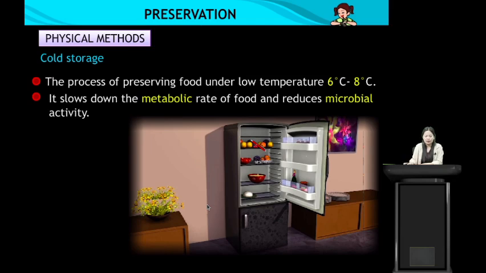Yes, students, we know that the fruits inside the fridge will last longer. It is because of the cold temperature, the metabolic rate of food is reduced. It slows down the metabolic rate and reduces the microbial activity, that is the action of the microbes.